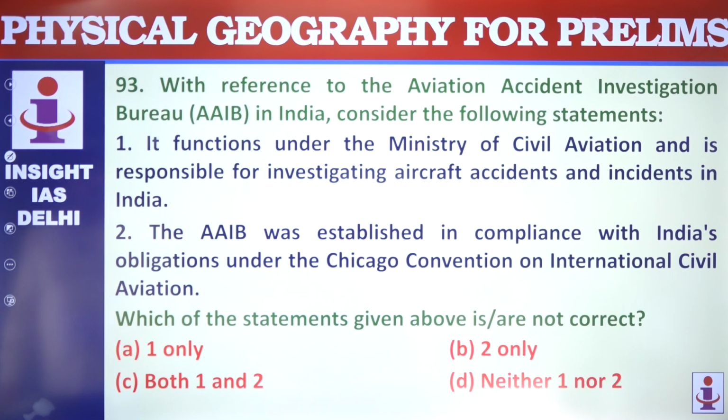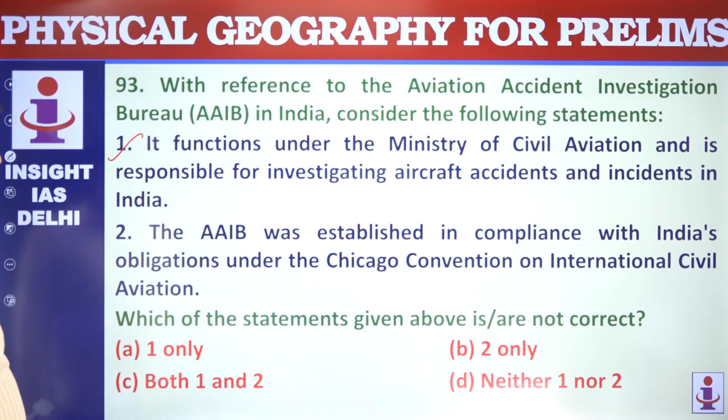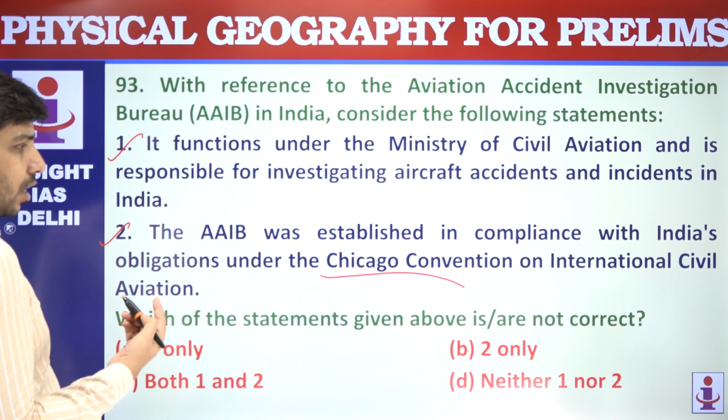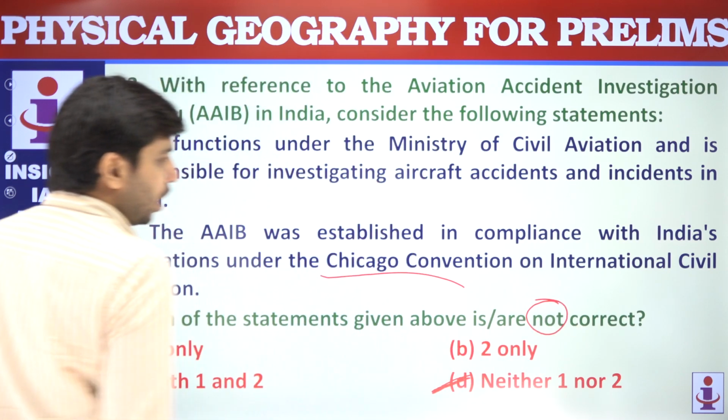Then we have a question on Aviation Accident Investigation Bureau. It functions under Ministry of Civil Aviation. This is correct. The AIB was established in compliance with obligations under the Chicago Convention. Yes, under the Chicago Convention AIB was established. Both are correct. Question is talking about not correct. So D will be your answer.